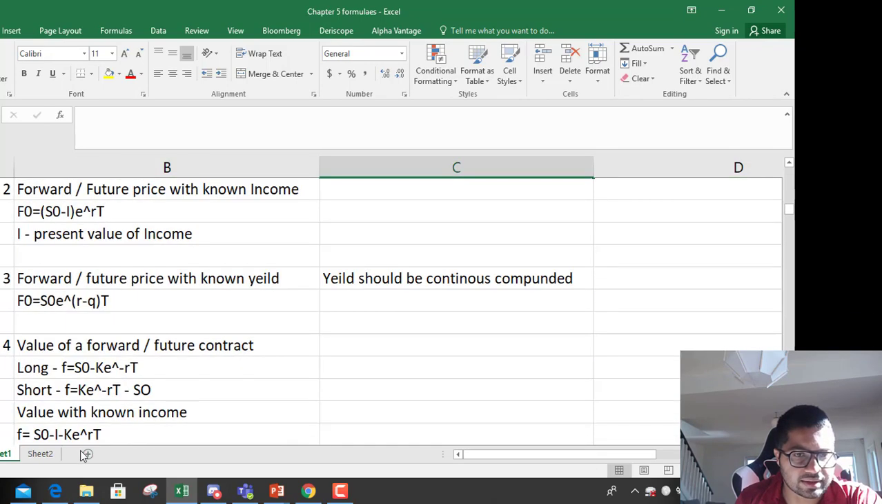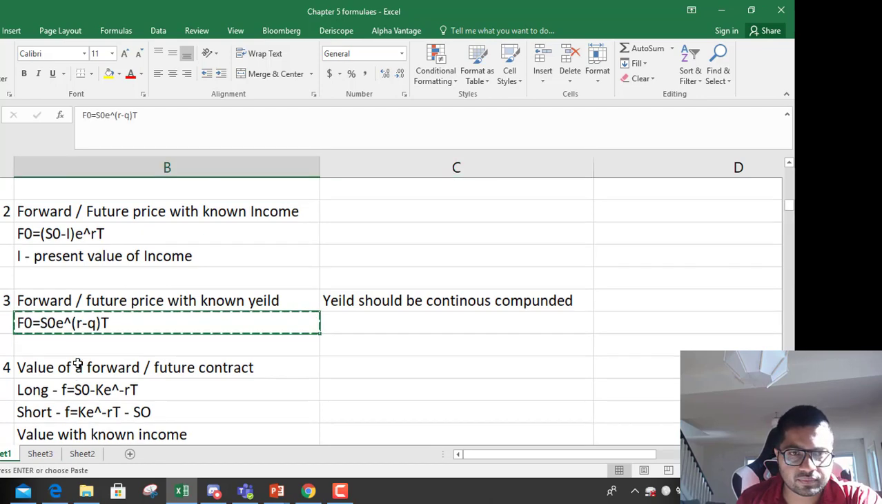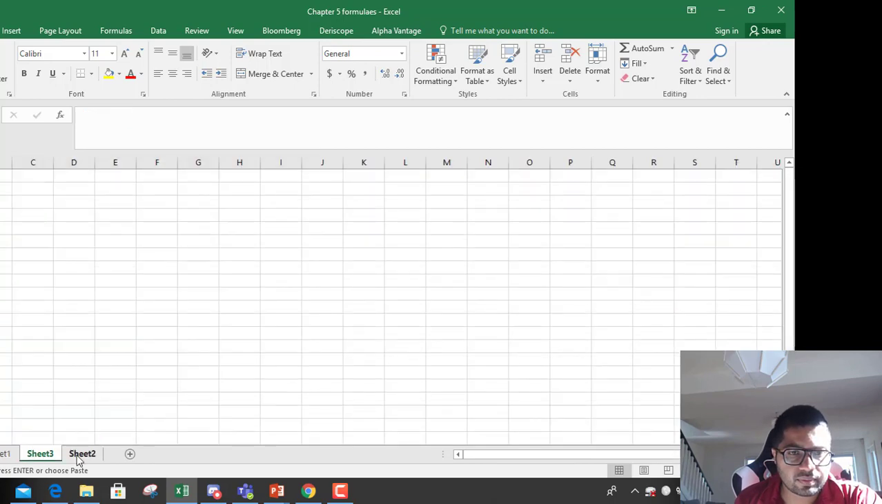I somehow deleted that. So let's open a new sheet. So we are discussing this. So I'll just copy it there. Not this one, this one. Okay.